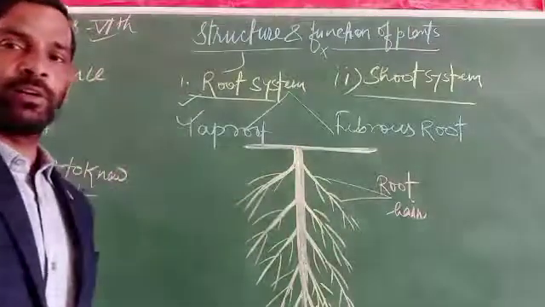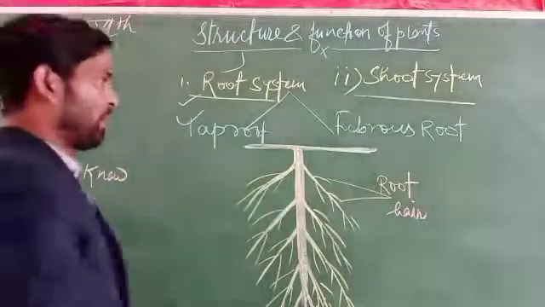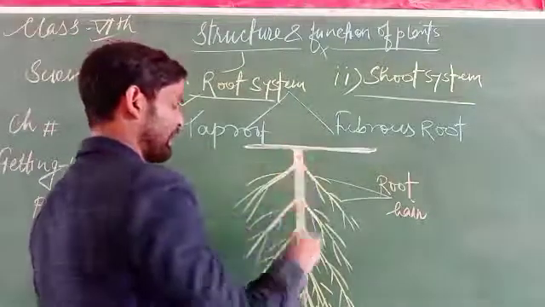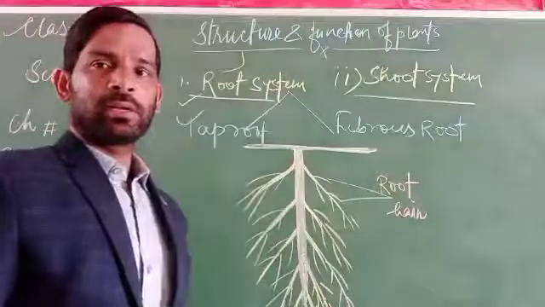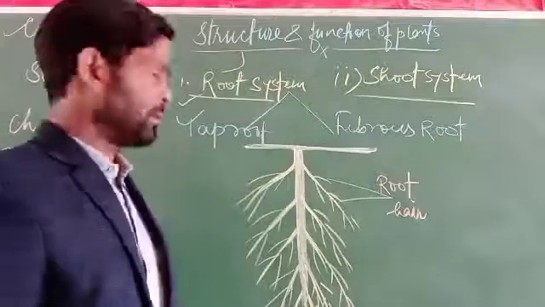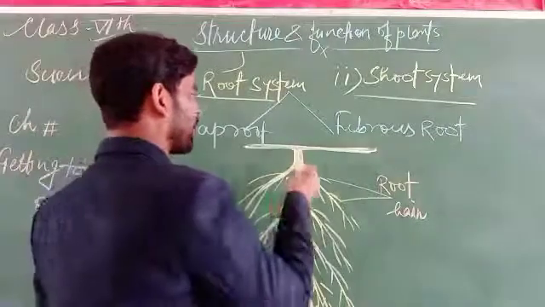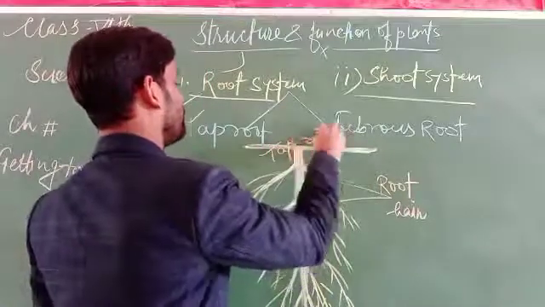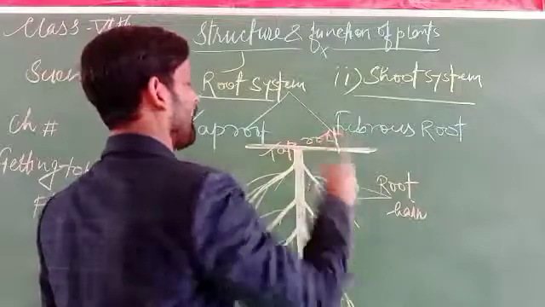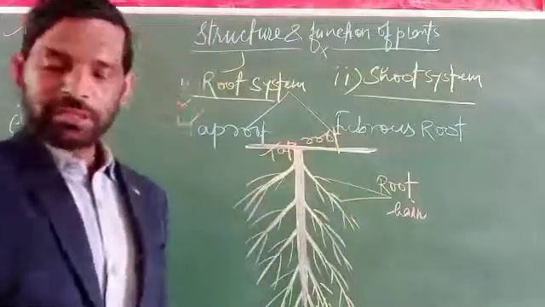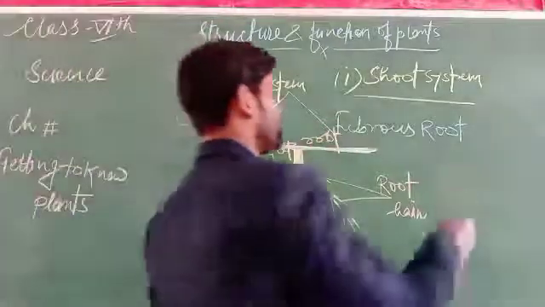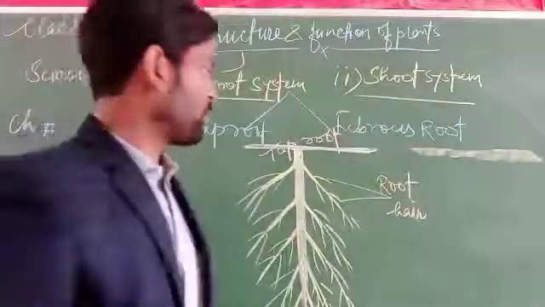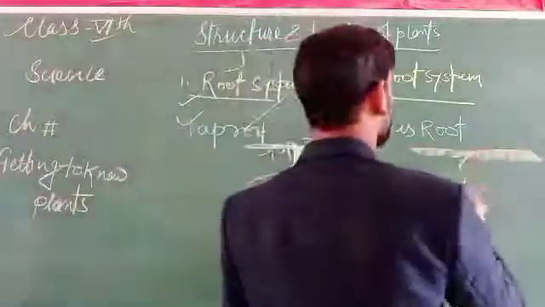This type of root is found as a single cylindrical root, and it is not branched. This one is called the tap root. The next type of root is called the fibrous root. What does fibrous mean?